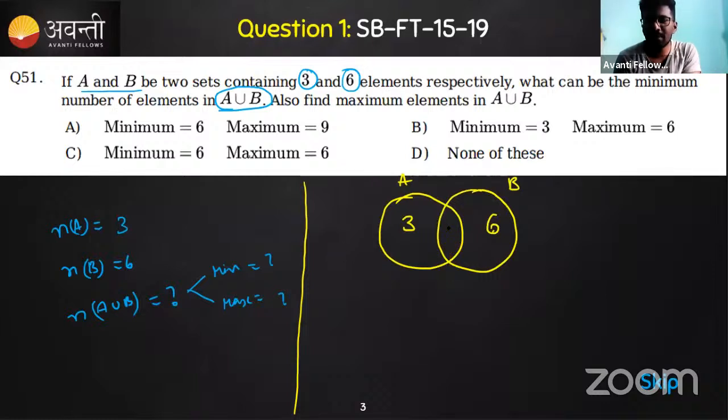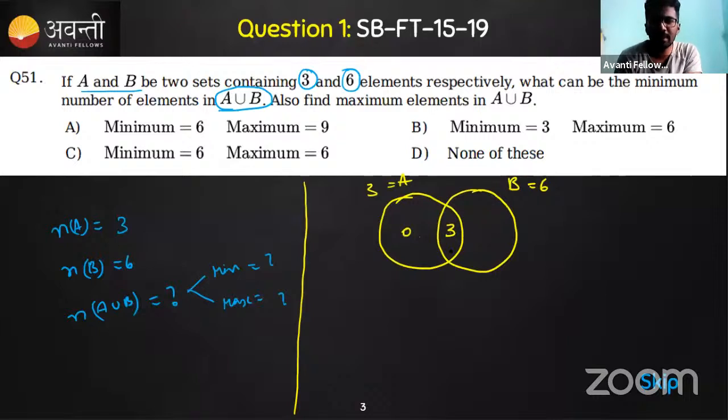If we keep some elements in the intersection, let's say one element is in the intersection, it means we have to write 2 here and 5 here. Then only we can say that n of B is actually 6 and n of A is 3. 2 plus 1 is 3, 5 plus 1 is 6. So this is the case. Now let's keep the entire A in the intersection, 3 here itself, so there is no element outside this intersection.